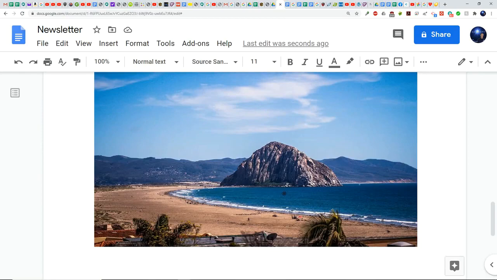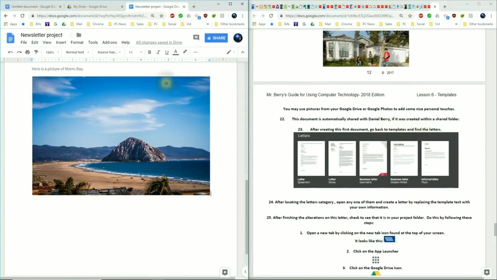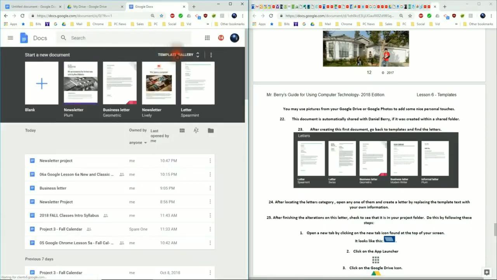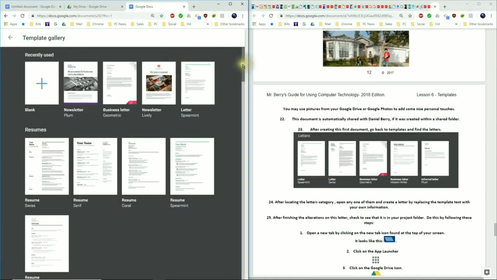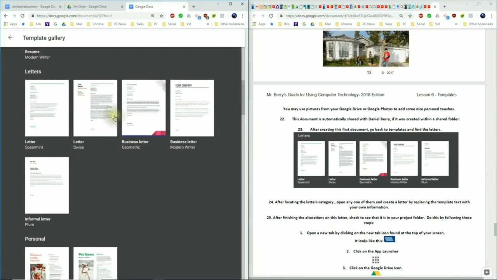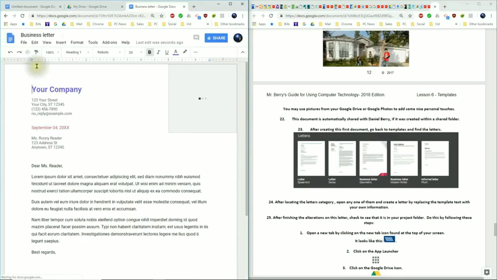Step 23. After creating the first document, you need to go back to templates and to find the letters. So to find the templates, we can go up here to Docs Home and then click on Template Gallery. And after this, we're going to scroll down to the letters. What I like to do is to click on the business letter that says Geometric, and that opens up the template called the business letter.